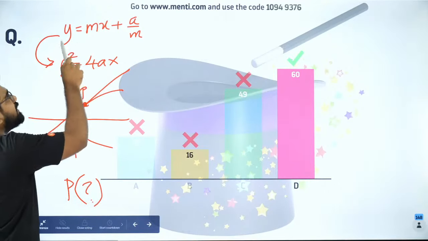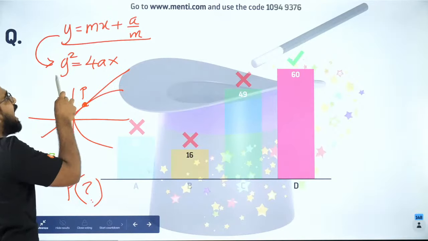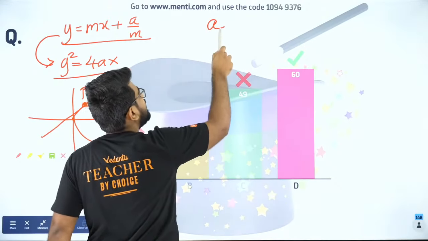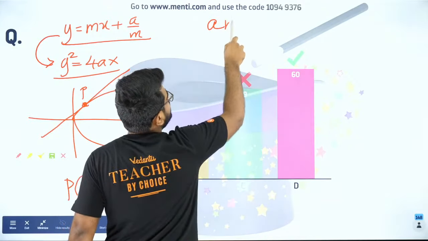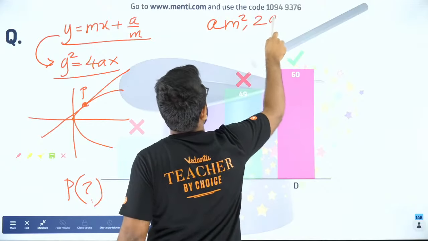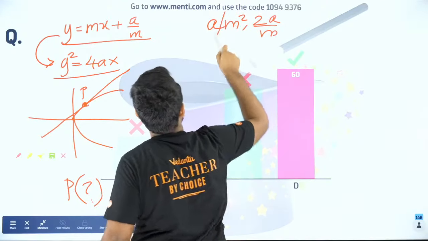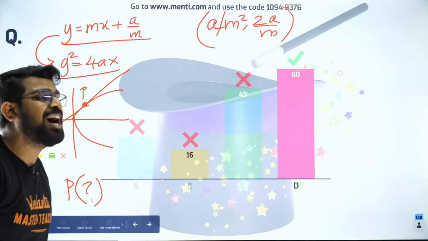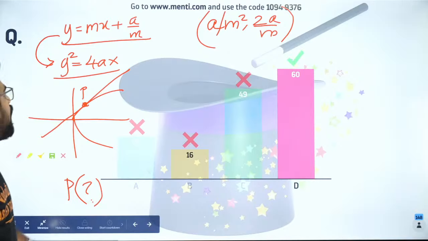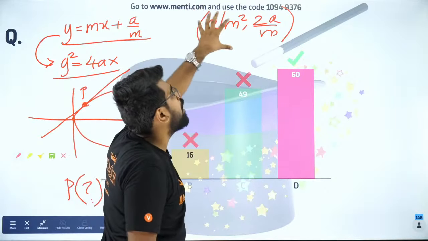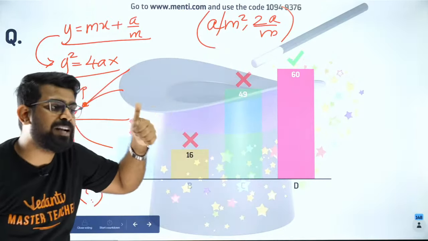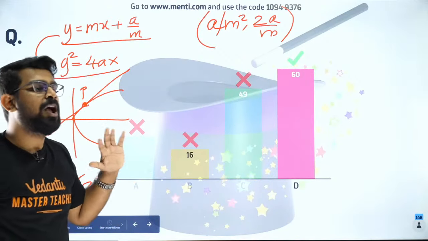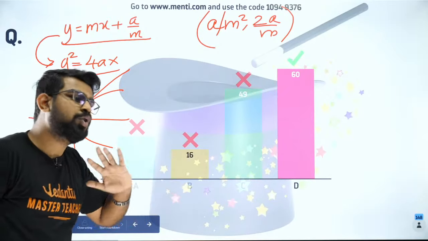So if you are given the tangent line in this form, and if you are given the curve, then the point of intersection, my dear students, is nothing but a by m square comma 2a by m. That will be the expression for finding out the point of contact. Everybody clear with it? So shall we all move forward? Everybody cool with it? No problem.